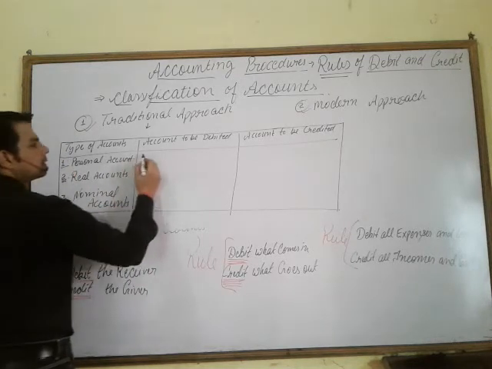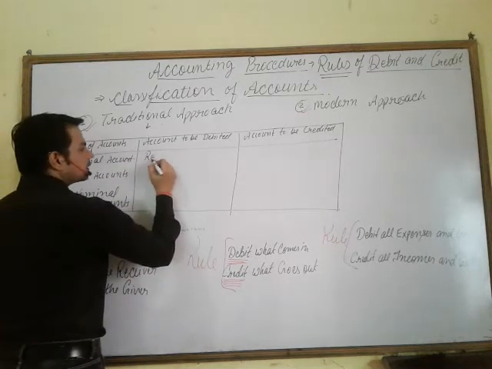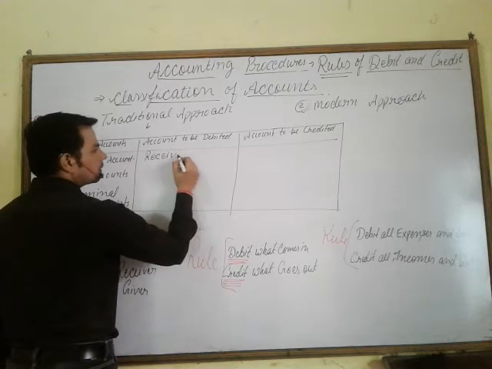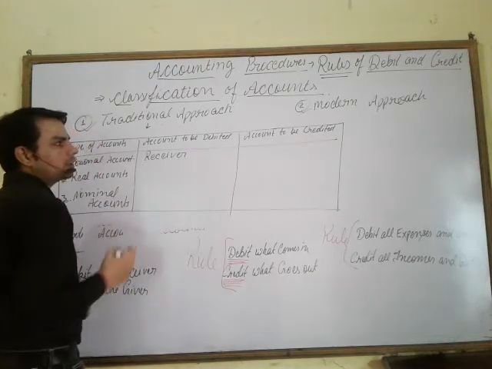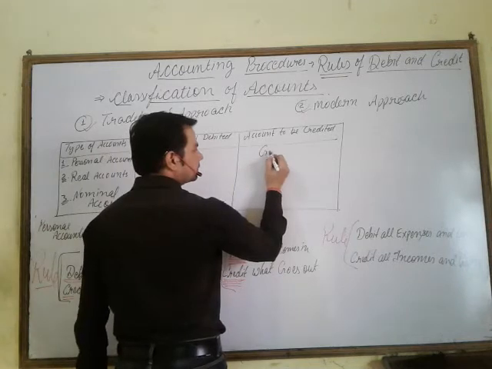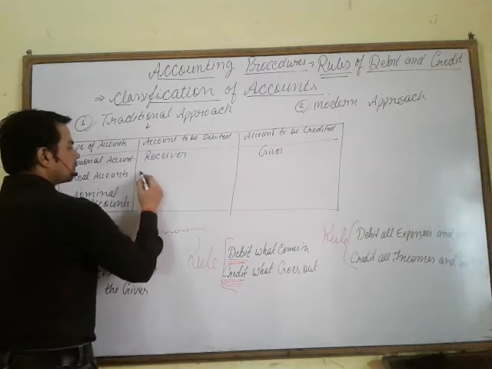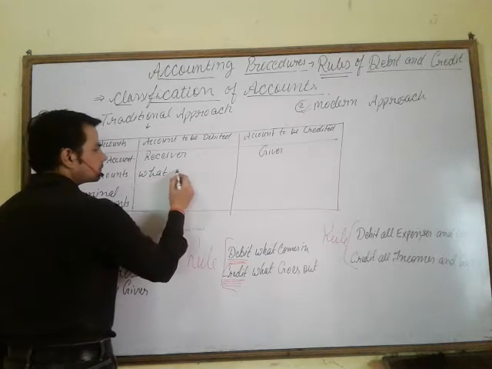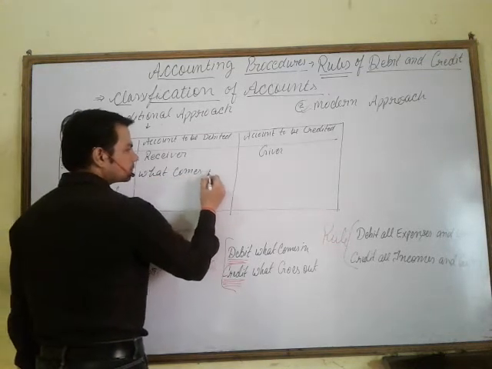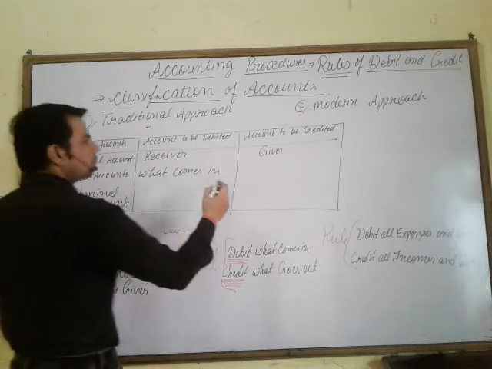Account to be debited means receiver. What account should be credited? Giver. Real account: debit what comes in, and credit what goes out.